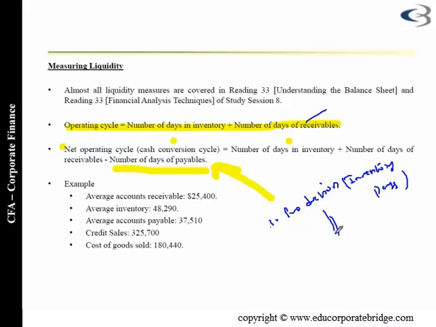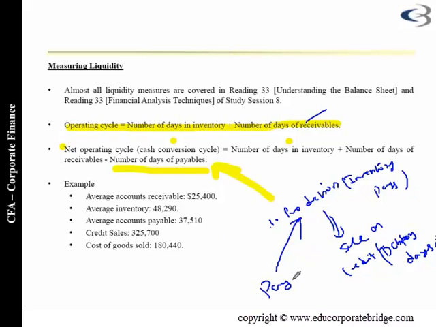And then you sell this in the market on credit. That becomes your debtors days or receivable days. And when I'm producing, then I'm receiving some credit from my supplier. That becomes my payable days. And that is negative because I'm receiving a benefit.